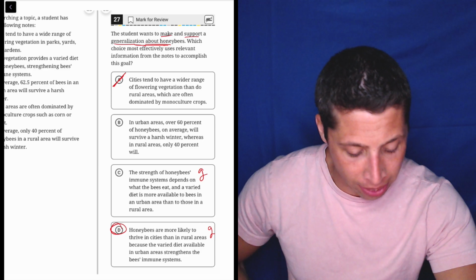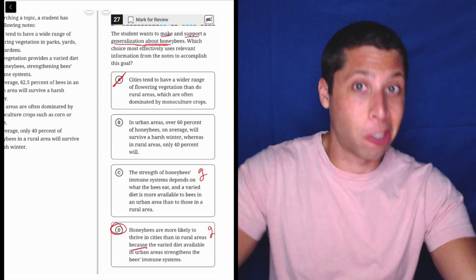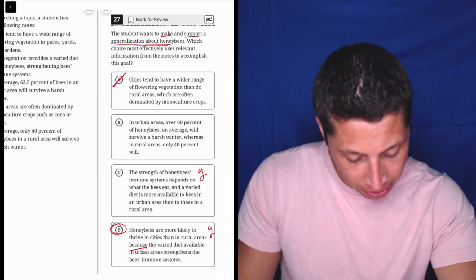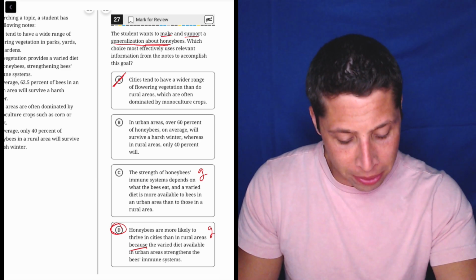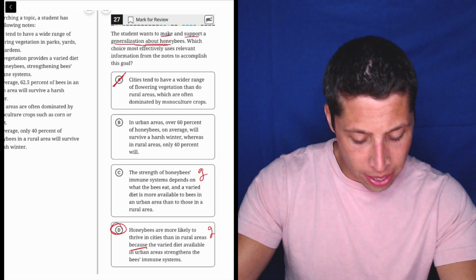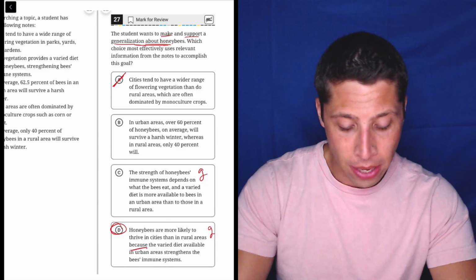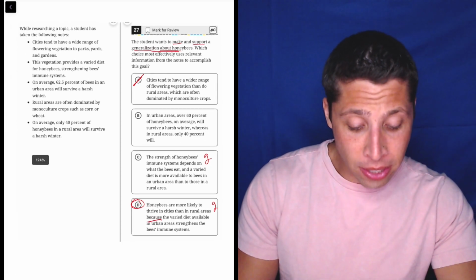But D definitely has the generalization, and then the "because," that's such a great word for like, hey, I'm about to support a point, right? So that's a good thing. The varied diet available in urban areas strengthens the bees' immune systems. So it's supporting this generalization about where bees are better off. D is definitely the answer, but I would say this is a hard question.